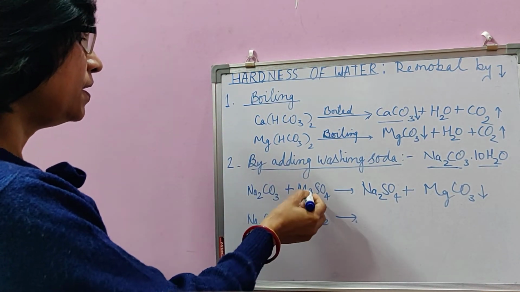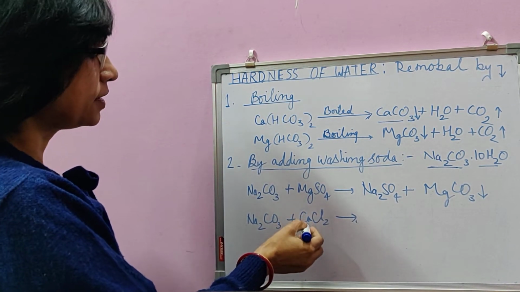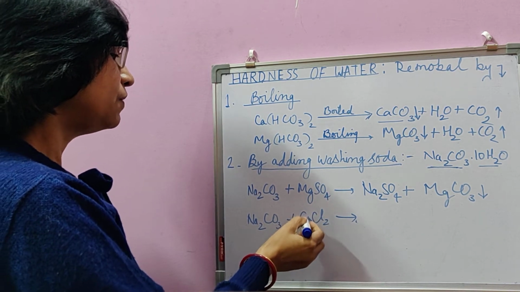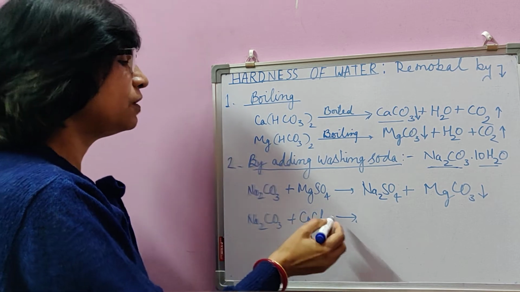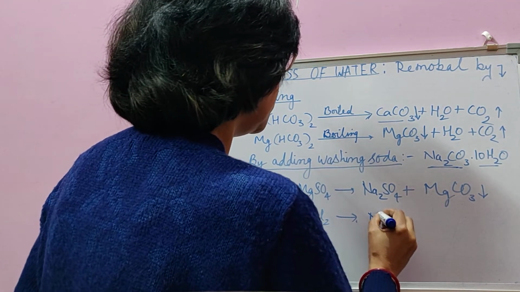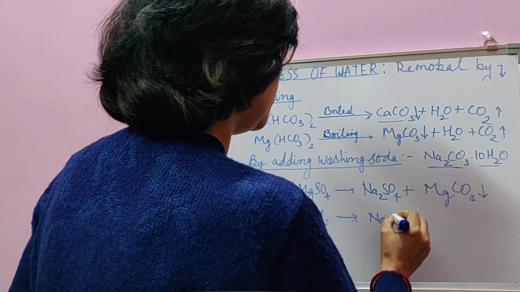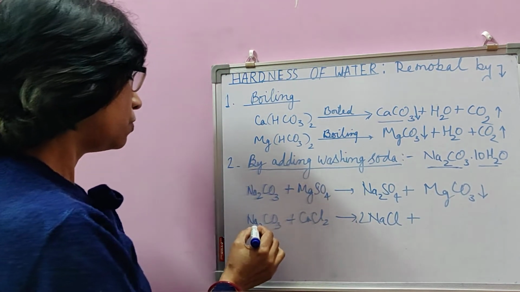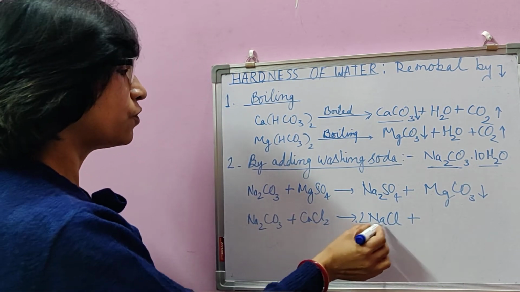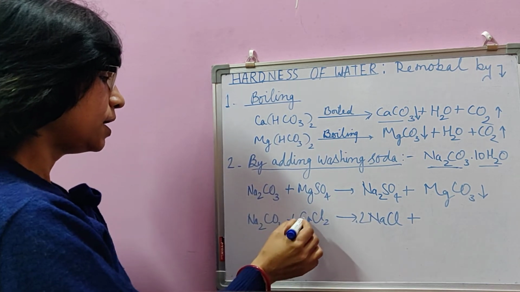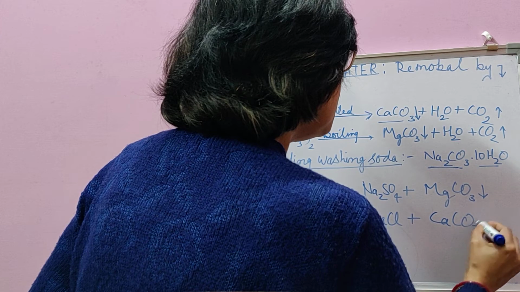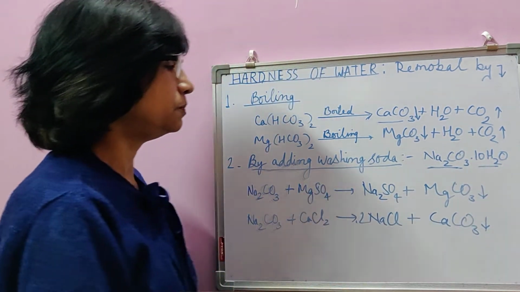In the same way, if it is chloride of either calcium or magnesium, in both cases it will react the same way, and rather than calcium chloride, it will form sodium chloride, with sodium from sodium carbonate. So 2 of sodium and 2 of chlorine will form 2 molecules of sodium chloride, and calcium carbonate, an insoluble substance or precipitate.